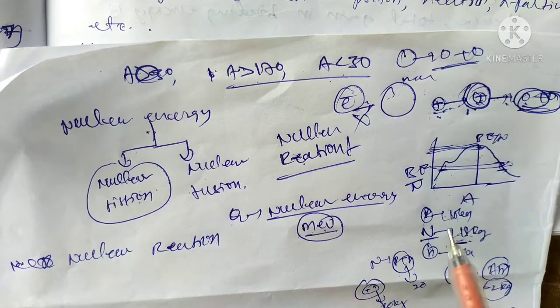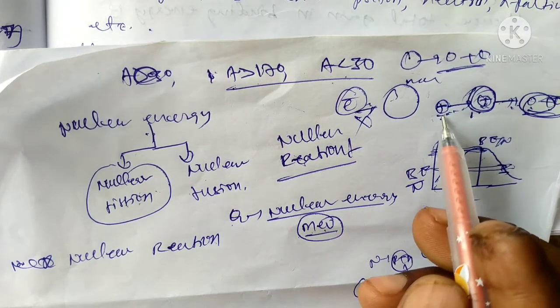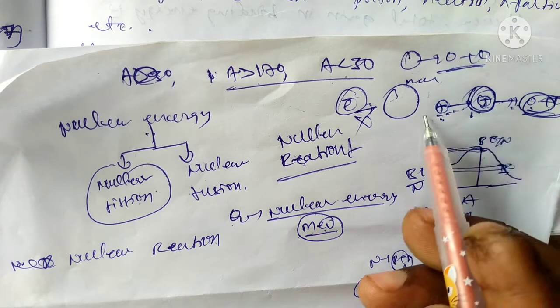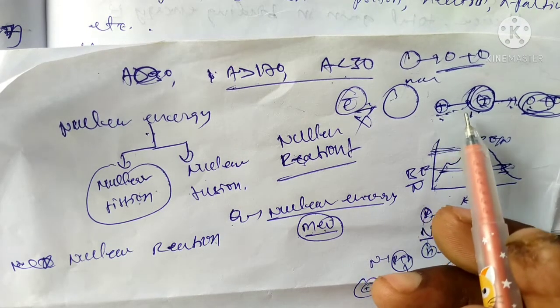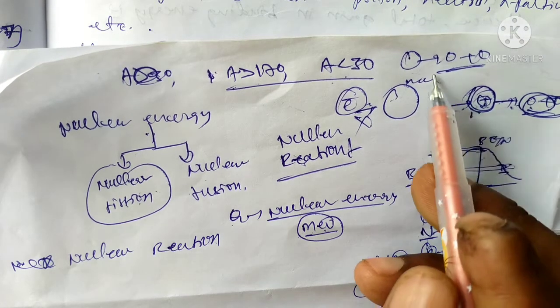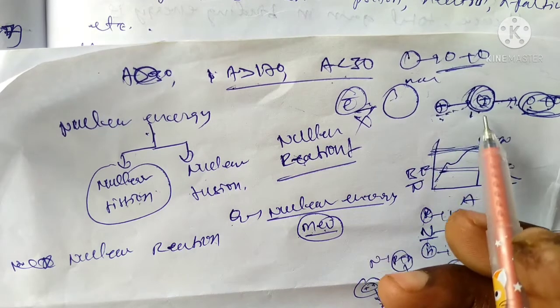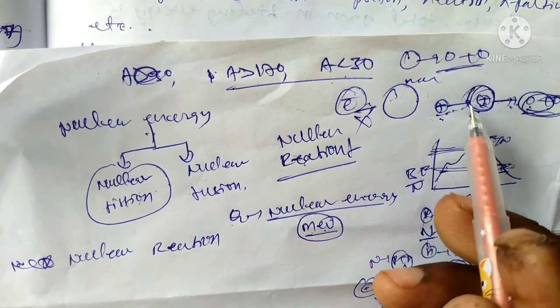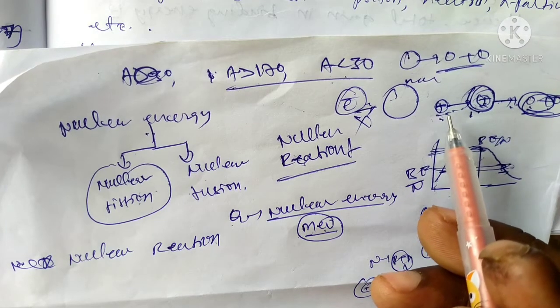Suppose we use the proton: it has positive charge and the nucleus has positive charge, so a repulsion force appears between them. We can't break the nucleus or divide it into parts. That is the reason we can't use the proton.